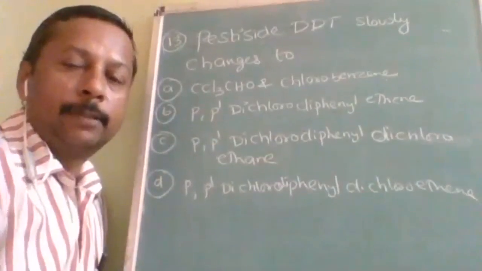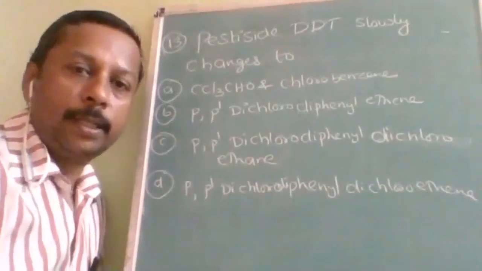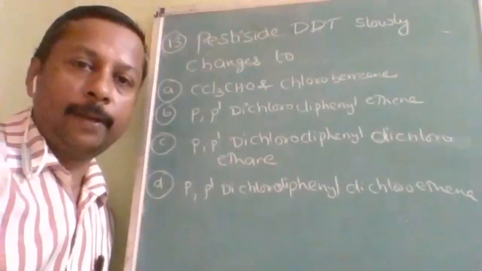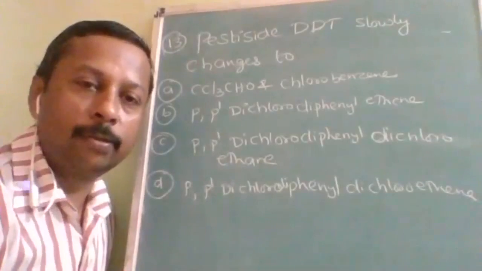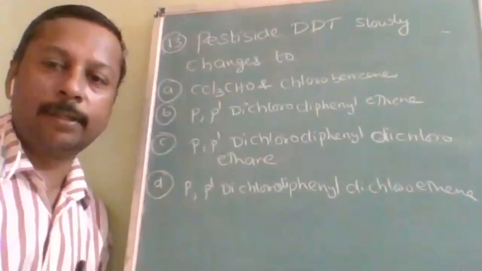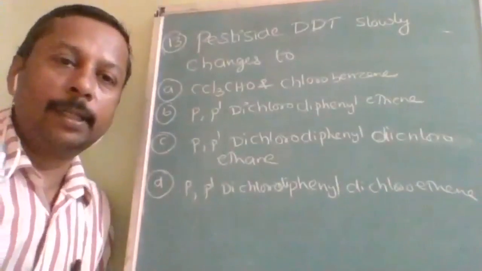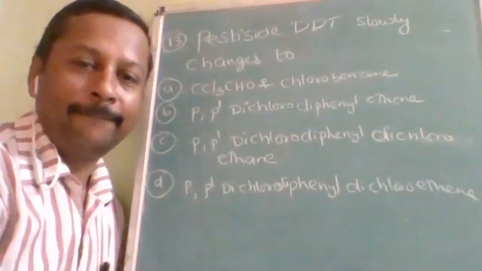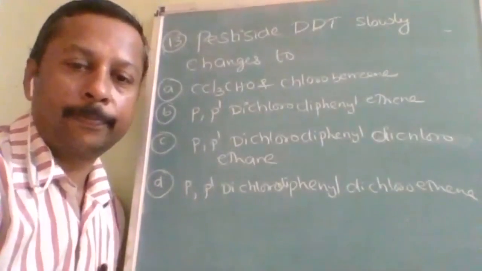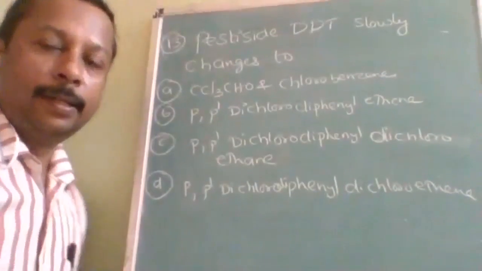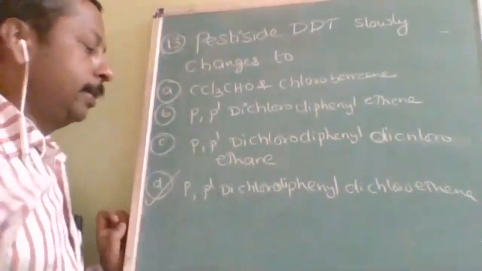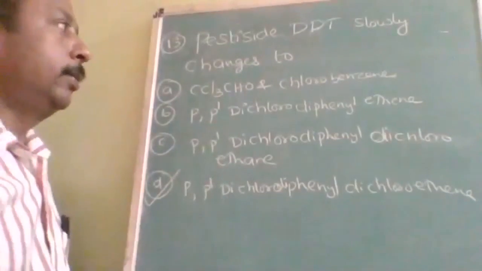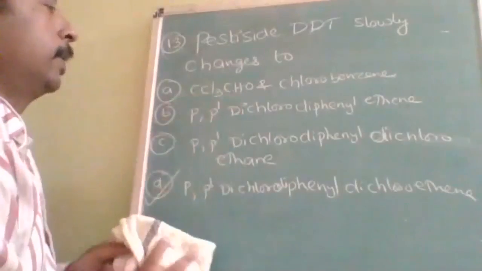Next question: pesticide DDT slowly changes to. Almost everybody knows DDT, but what does it change to, and what is the difference when it is slowly? So try to check your answers once again. Okay, the answer is D. How it is and why it is, I will tell you. Option A was created deliberately.